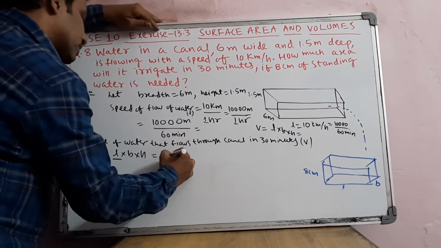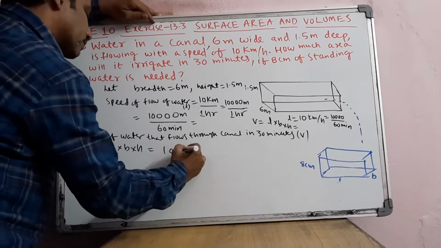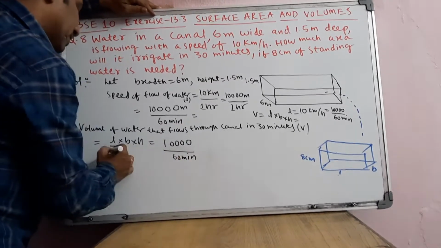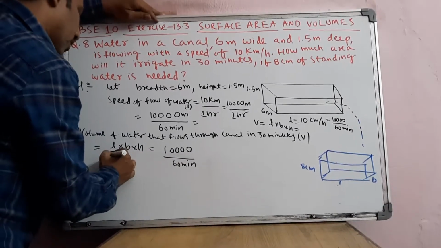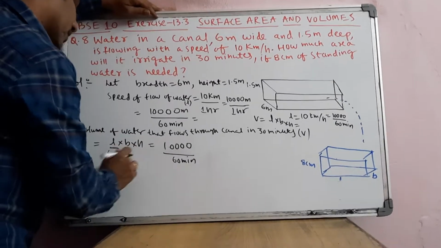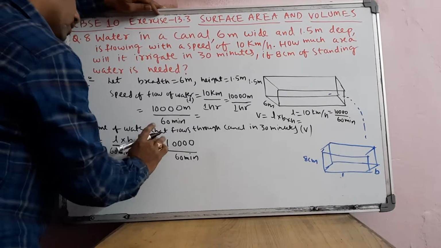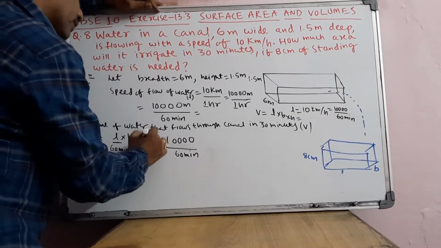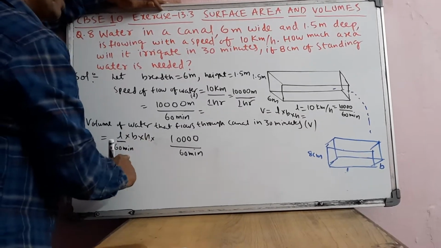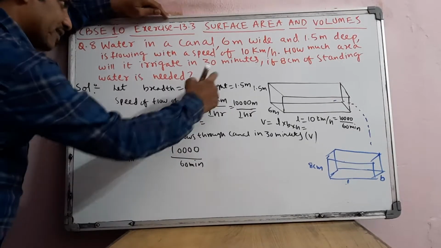Okay. So 10,000 by 60 minutes you are taking. Okay, you keep like that. So it means that L in minutes you can take. Or otherwise you can say 60 minutes you can take. Okay. So L by 60 or like that. So now what you can do here is V, whenever you have into T, meter into meter into meter cube, and here 60 minutes. So to cancel the time units, you can write this 30 minutes.